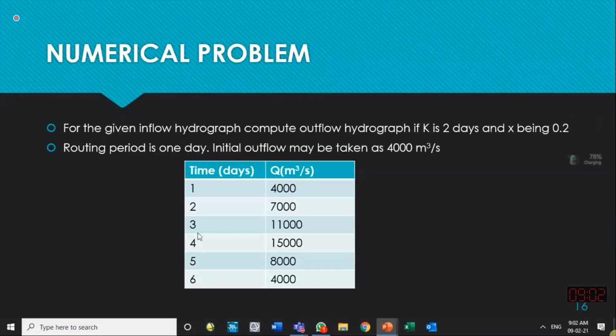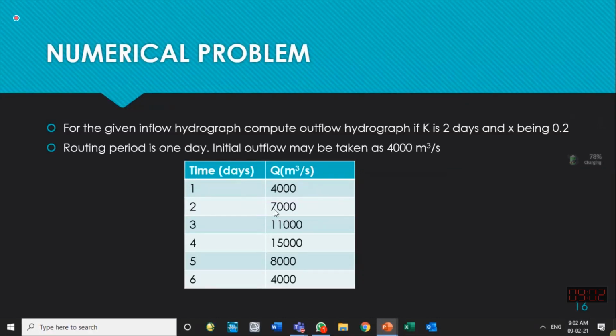This time step is in days, 1 day, 2 day, 3 day, 4 day, 5. So we need to know the units of these time steps. Discharge is in cubic meter per second. Initial outflow may be taken as 4,000. So O1 is known to you. These will be called inflows, I1, I2, I3, I4. Initially, these will be called like that.